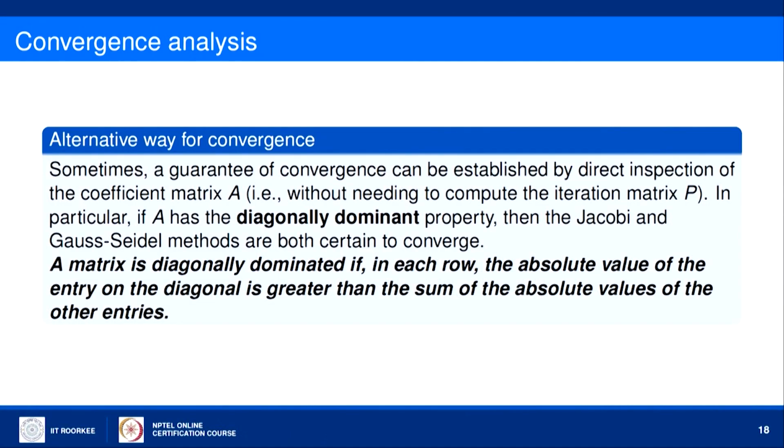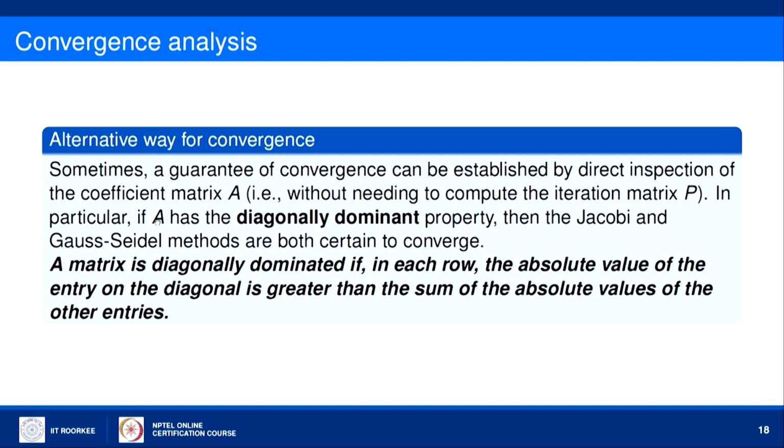These conditions I have spoken are on the iteration matrix P. Can we say some condition on the coefficient matrix A, because the coefficient matrix A is directly available to us from the problem, while P we need to calculate? So, here I am telling one more condition which can be implemented on the coefficient matrix A, and that is, sometimes a guarantee of convergence can be established by direct inspection of the coefficient matrix A, without needing to compute the iteration matrix P.